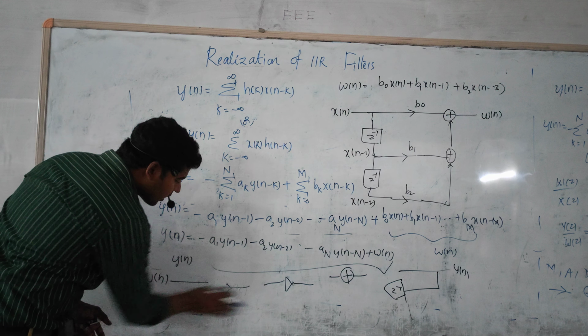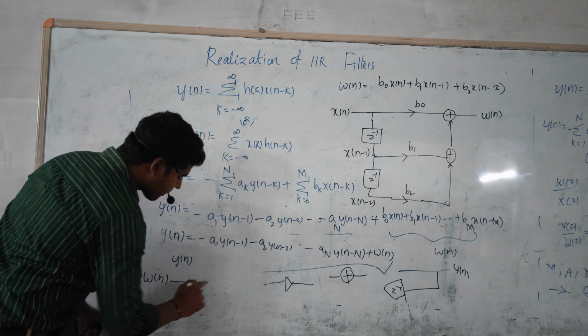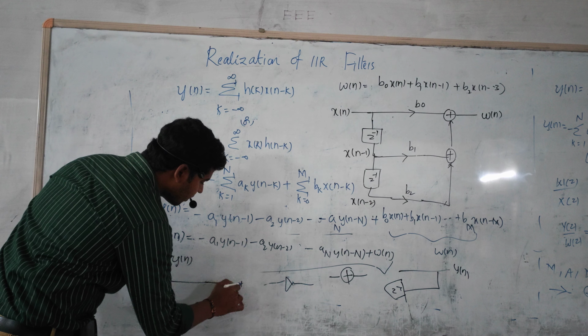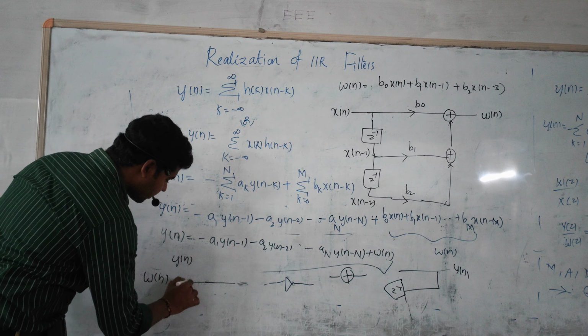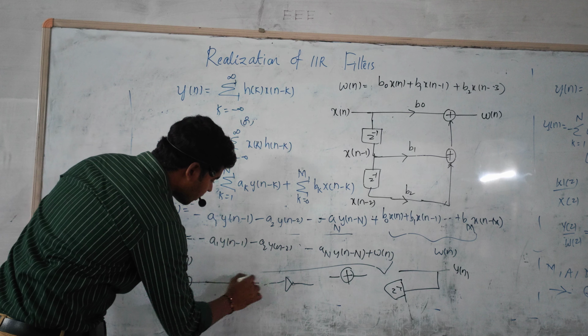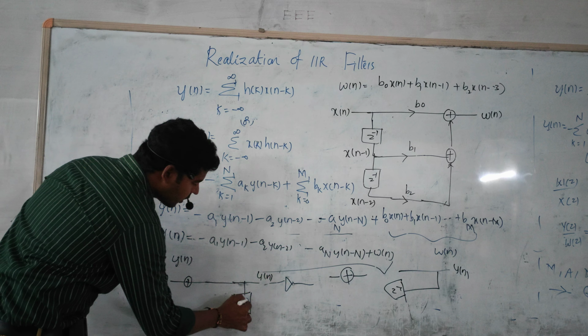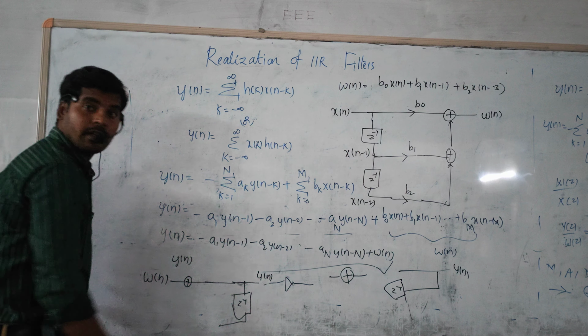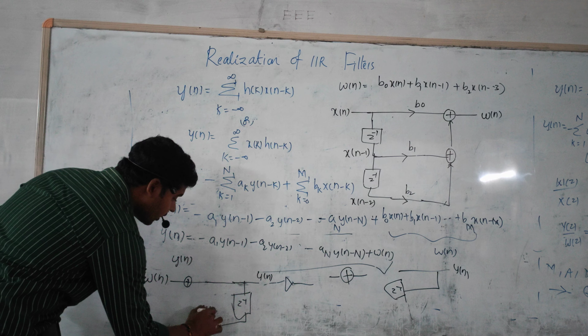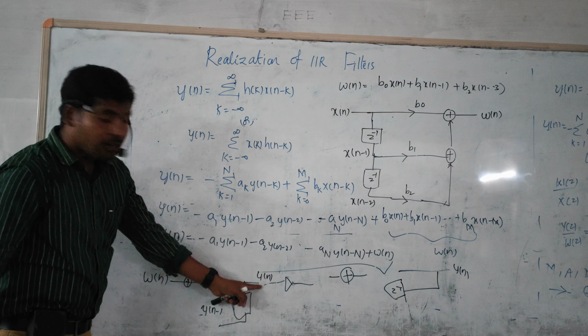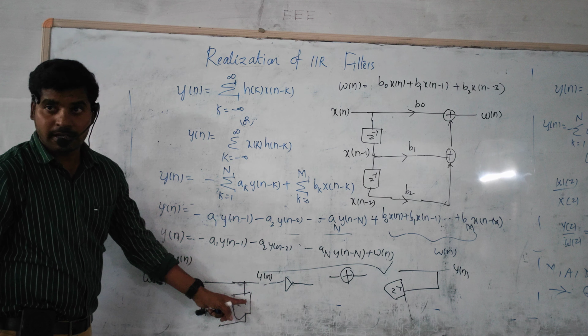So in the initial case, it can be directly connected. It is the primary, and this one is nothing but y of n. So here it is delayed by one unit, so it acts as y of n minus 1. Here it is very important. y of n is the output. Output can be picked.